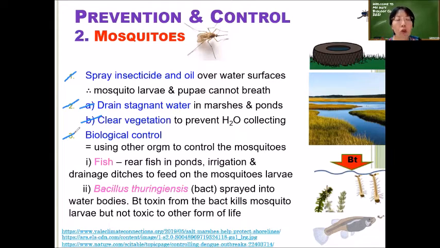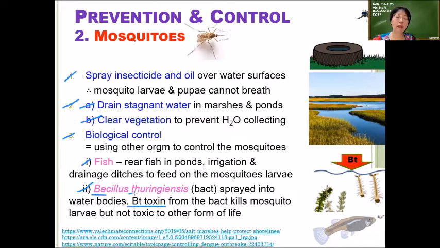Okay, biological control. Biological control means we use an organism to control another organism. So what can I do? I can rear fish in the pond, so the fish will feed on the mosquito larvae. I can also spray Bacillus thuringiensis, which is a type of bacteria that can produce Bt toxin. The word Bt stands for Bacillus thuringiensis.